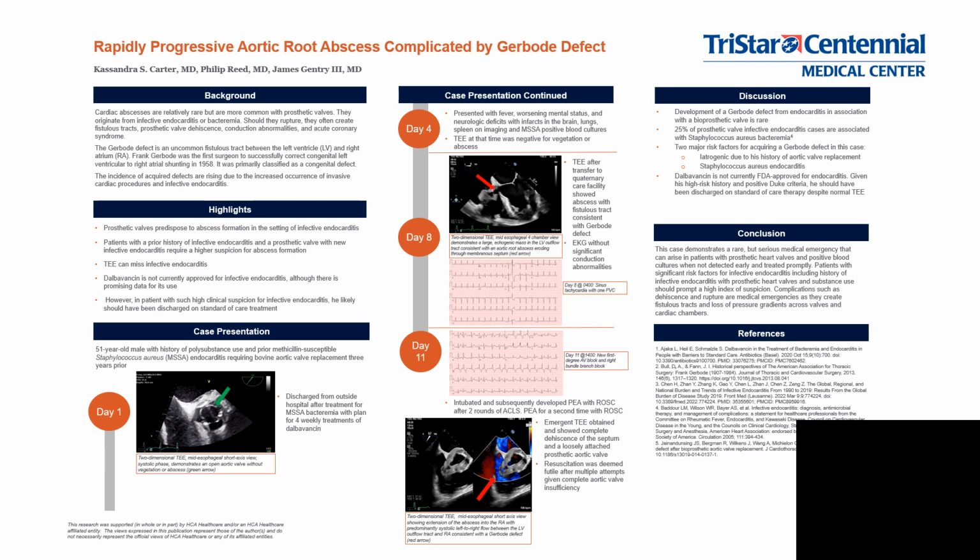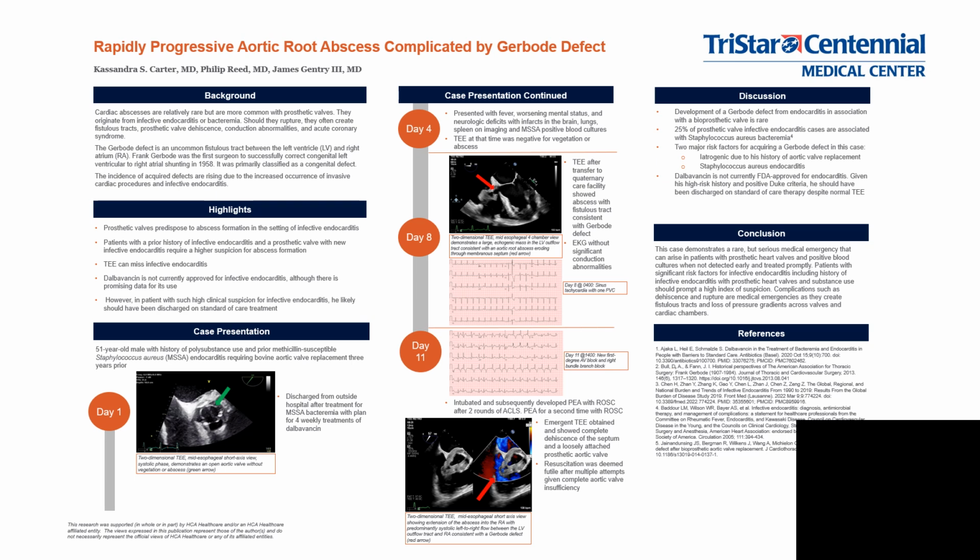Imaging showed infarcts spread across the brain, lungs, and spleen, concerning for septic emboli. TEE was performed again and did not show any vegetations or abscesses. However, per Duke major criteria, this patient met the definition for infective endocarditis at that time. On day 8, he was transferred to our center where TEE showed a large aortic root abscess that eroded through the membranous septum, causing a Gerbode defect.